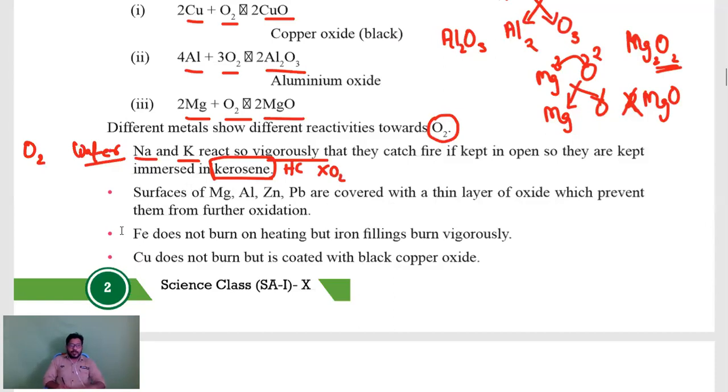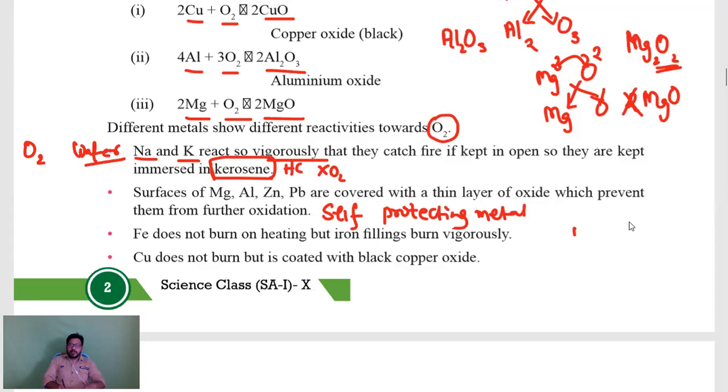Next, the surface of magnesium, aluminum, zinc, lead are covered with a thin layer of oxide, which prevents them from further oxidation. This is known as self-protecting metals. Here, if you see the first question in your first chapter, chemical reactions and equations: why is it advised to rub the magnesium ribbon using sandpaper?